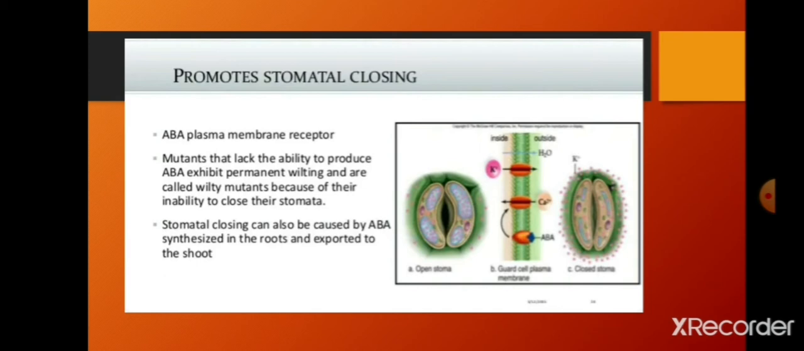ABA is known as a plasma membrane receptor. See, if ABA is applied to the plant, then stomatal closing will occur, which leads to water conservation, preserving the pressure of water.